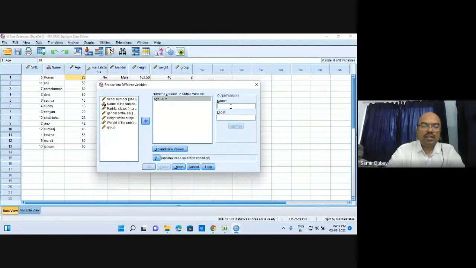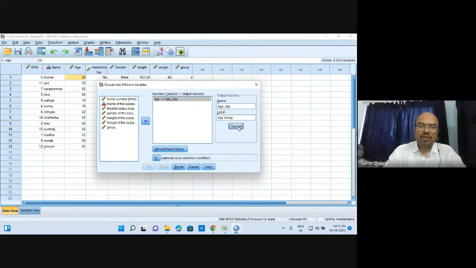How to recode it? We have taken age, and then we can take it as age group. So we can have two or three different age groups over here. This is the name of the variable, and we need to define the label or the name of it, so it will be age group.